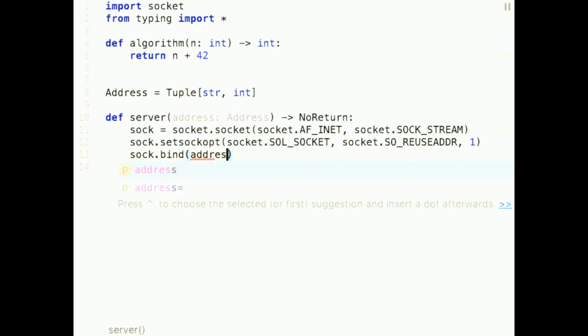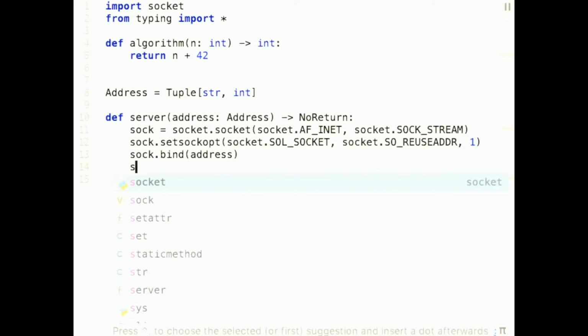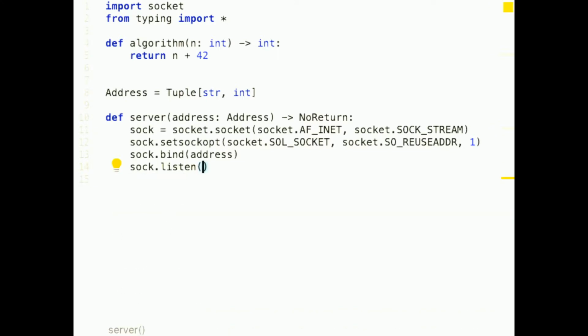And then if you have a socket object in Python and you want to make it a server as opposed to a client, you have to bind it to an address. Again, that's a tuple of interface and port. And then you have to tell it to listen for incoming connections, and you have to give it a number of how many pending connections is the maximum that you want. Don't worry too much about that 5. It's going to be enough for now. And then, because it's a server that will run forever, you will want an infinite loop.